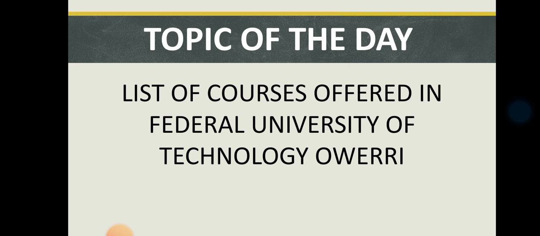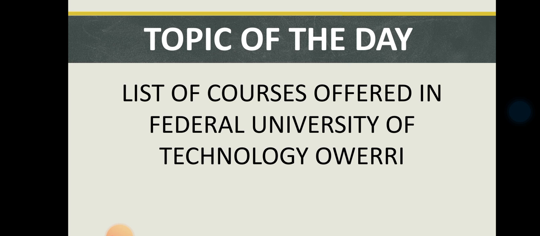Please pardon me, you can get a pen and paper where you can write down all the courses offered. I will start from the first one on our list, which is agricultural economics. So FUTO offers agricultural economics.